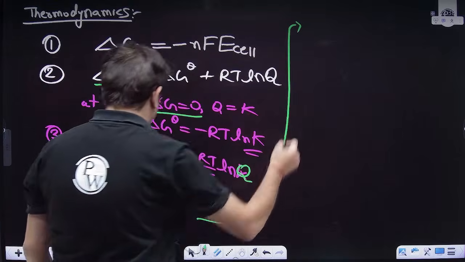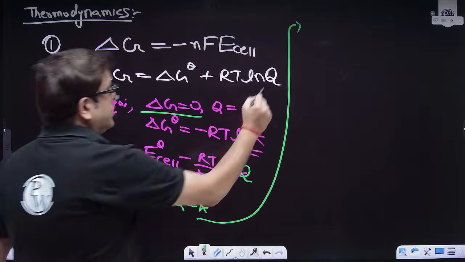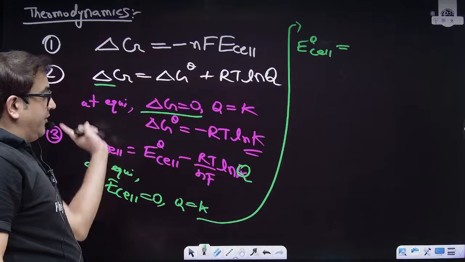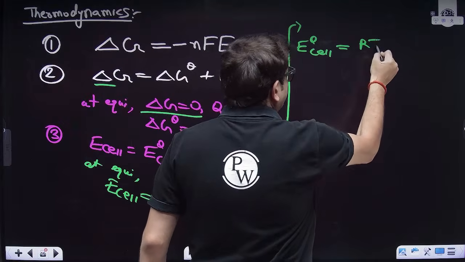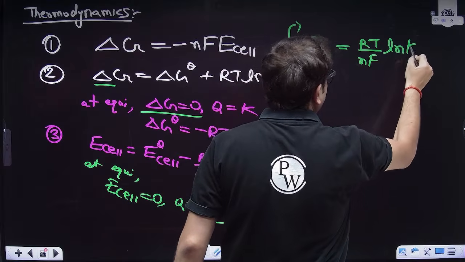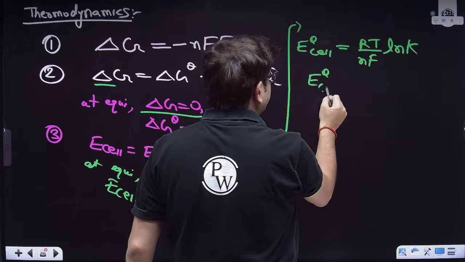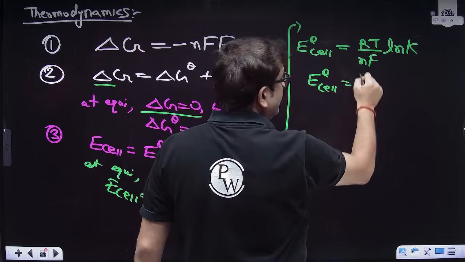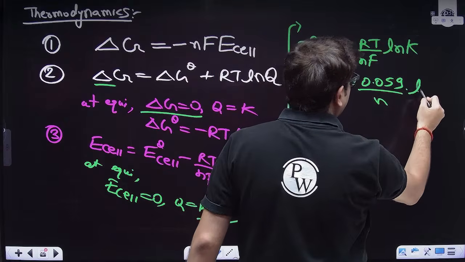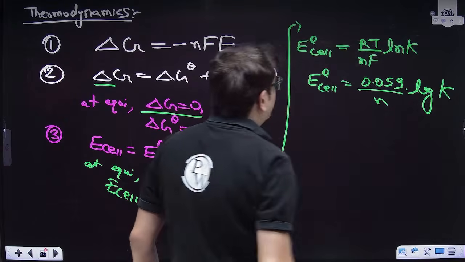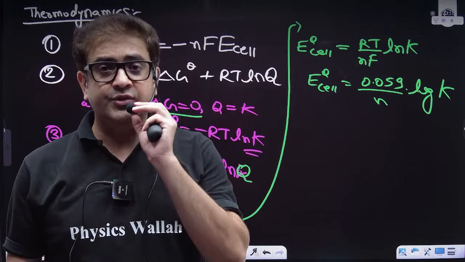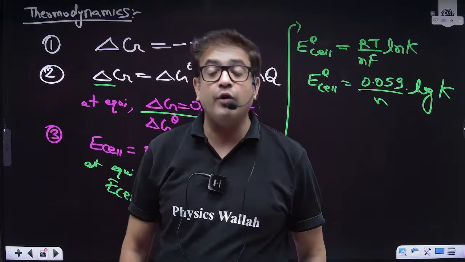So you can say this is 0. So E naught cell will be equal to, with a positive sign, RT upon nF into ln of K. Or now, because this is very much used, use all those values. So it will be 0.059 upon n, and this ln becomes log K. So these are some direct thermodynamics formulas which you will definitely be using for your JEE Mains and Advanced questions.